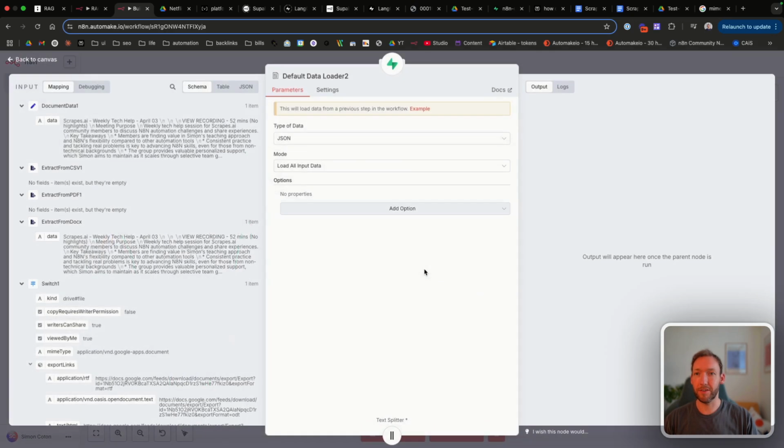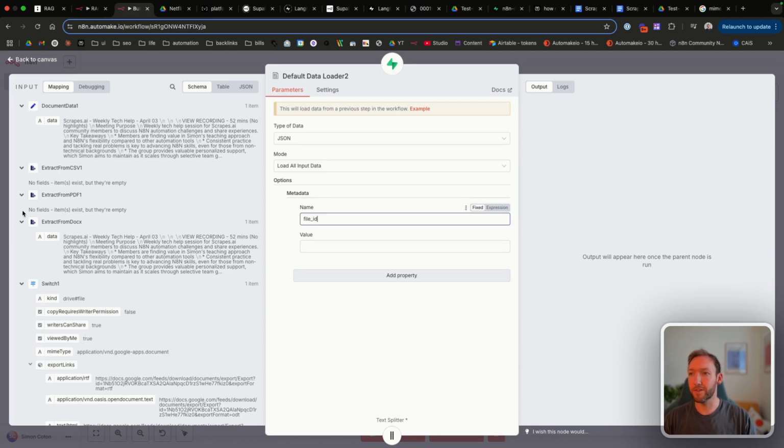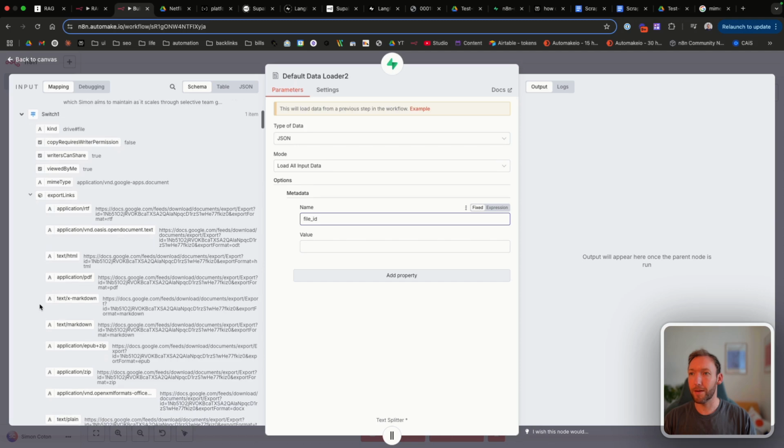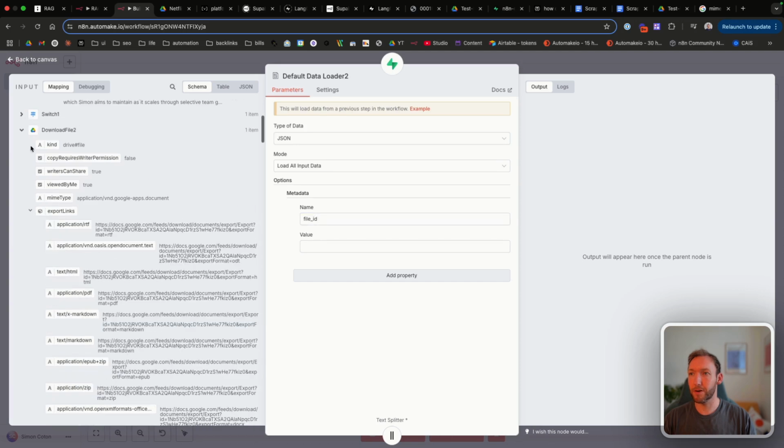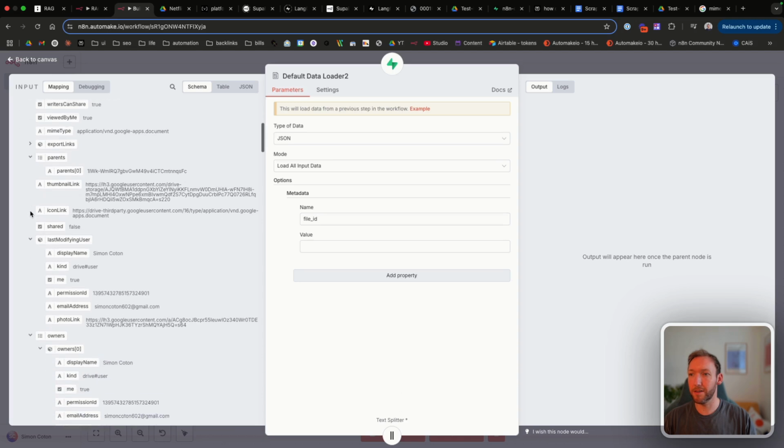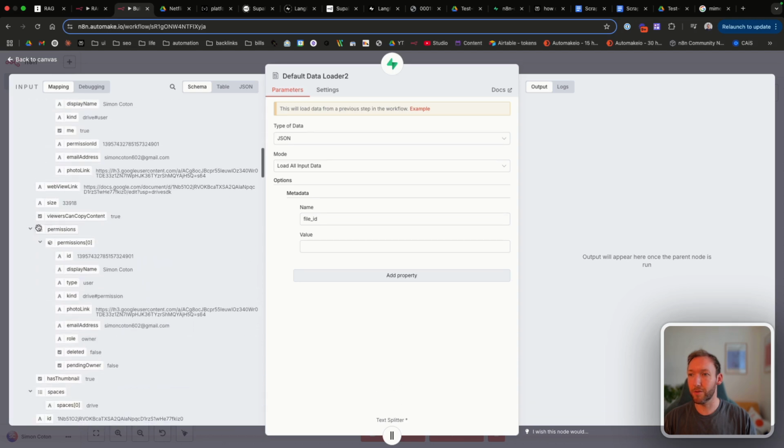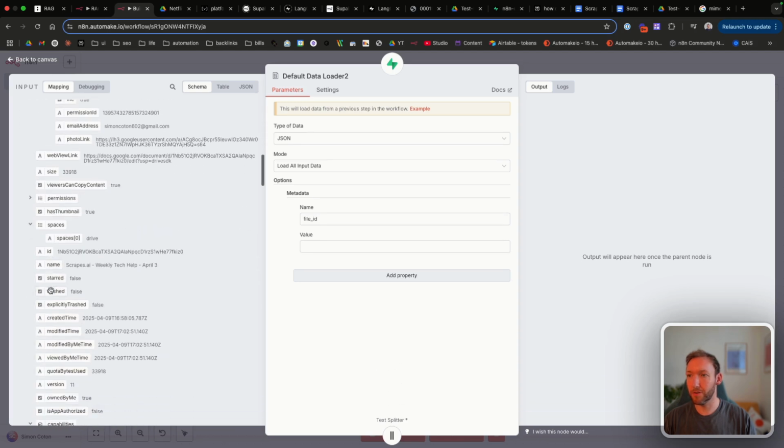So inside our default data loader, inside options, we're going to click metadata here. We're going to add a property and we'll call it ID, and we'll call it file ID. And then for the value, from previous nodes, we will just grab the ID. If we close up the switch, it'll be from the download file. There'll be an ID in here for this file. That's on the permissions. Here is the Google ID.